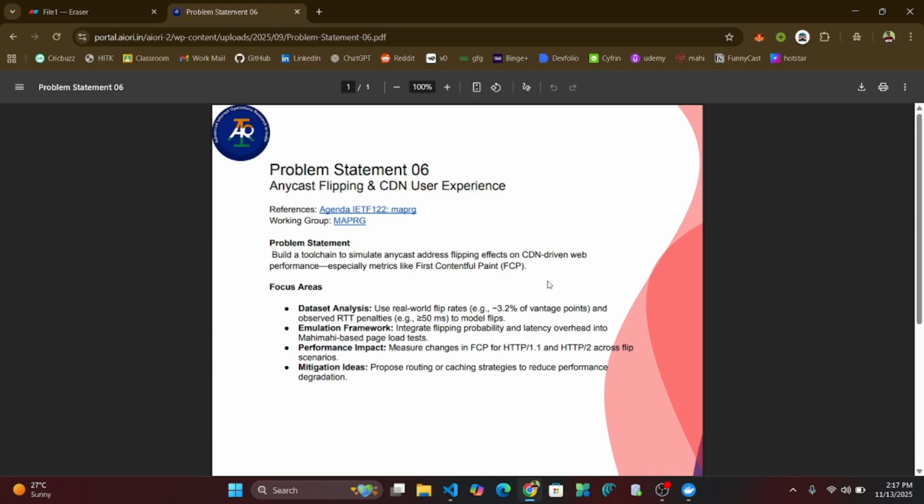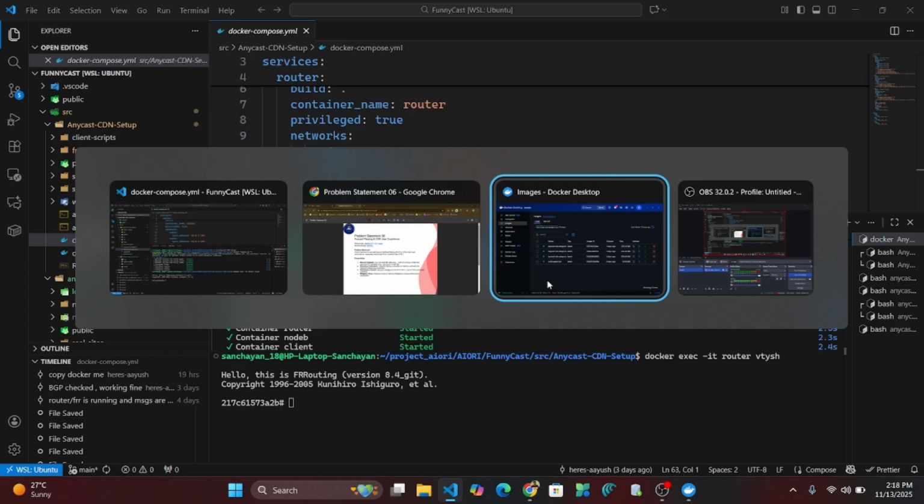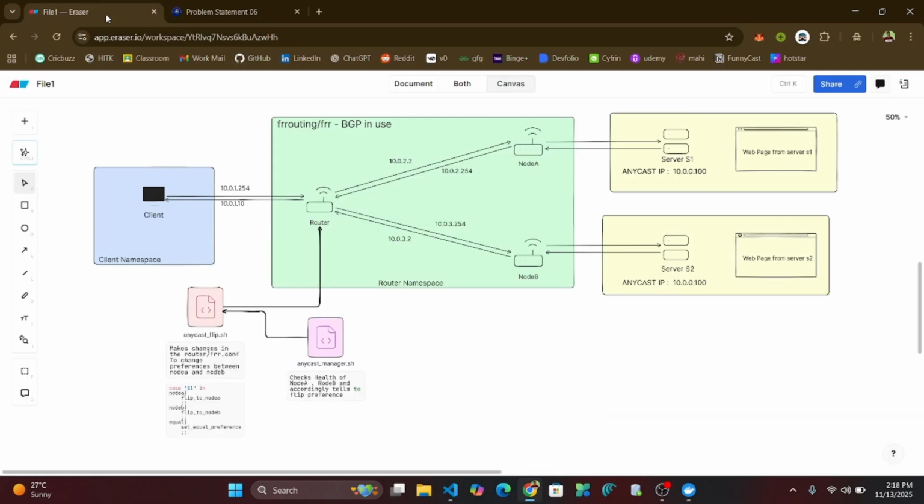We were working on problem statement 06, which was building a tool chain to simulate Anycast flipping and how it affects CDN based user performance, especially on web vitals like FCP. So let's go through our architecture on how we are implementing the problem statement. We are doing this using Docker containerization.